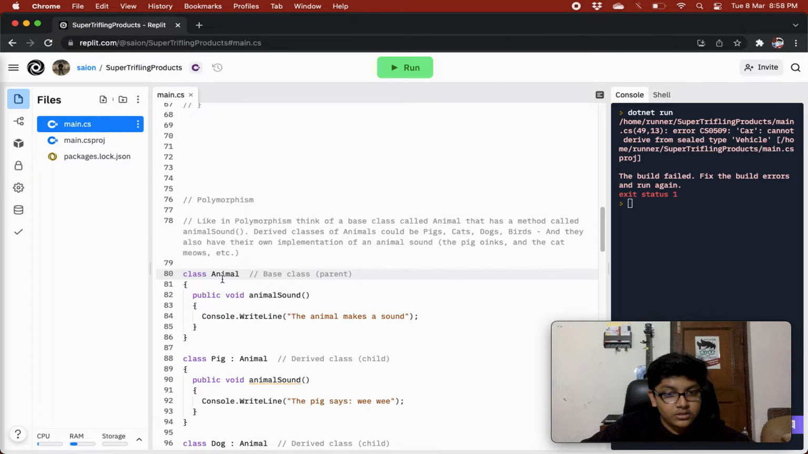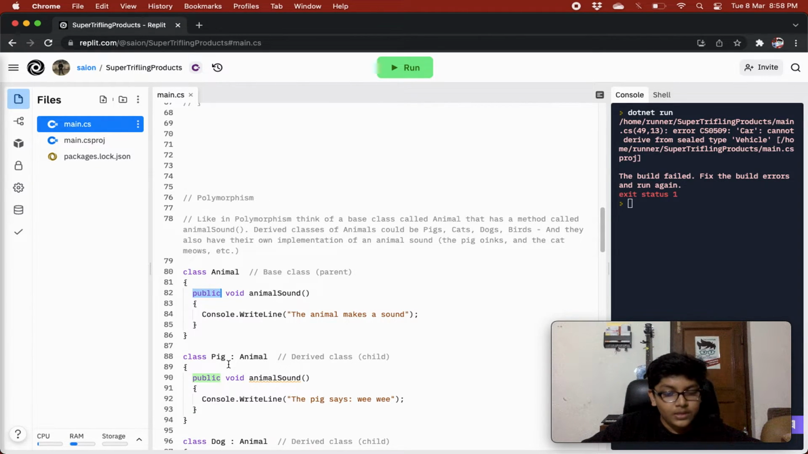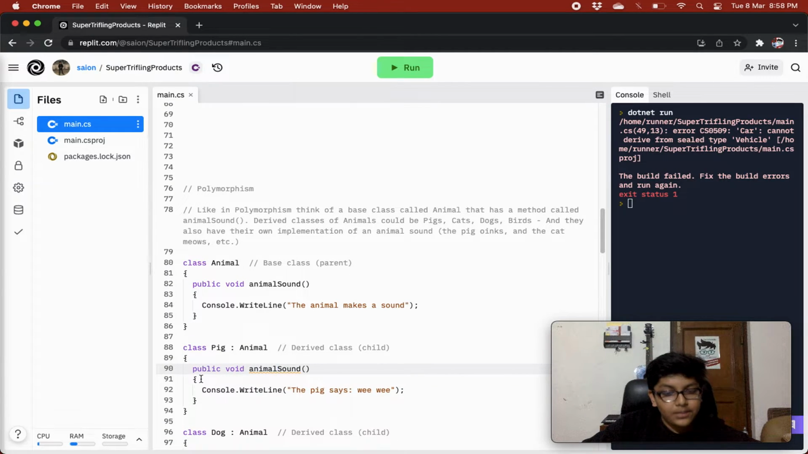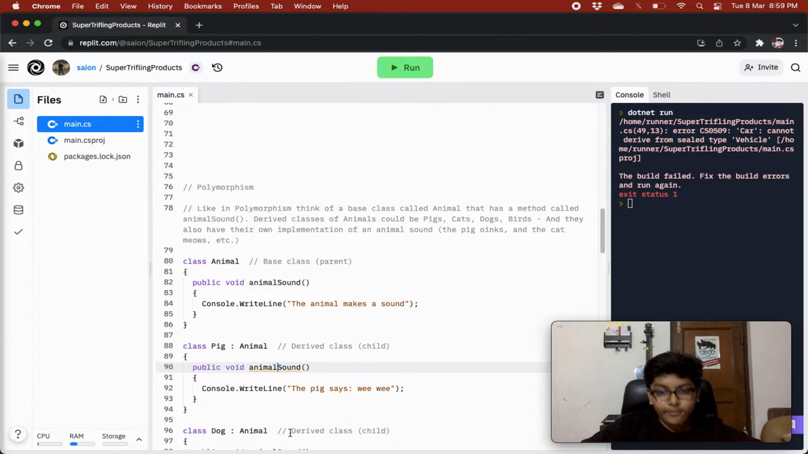So let's see it with an example. Over here you have a class animal, and we have our animal sound method in which we are writing the animal makes a sound. Then we are creating a pig class that is inheriting from animal, and then we are overriding the animal sound method, right, and saying the pig says wee wee, because that is much more relevant for the pig. Instead of writing the animal makes a sound for the pig, it is much more relevant to say for the pig that the pig says wee wee, right?